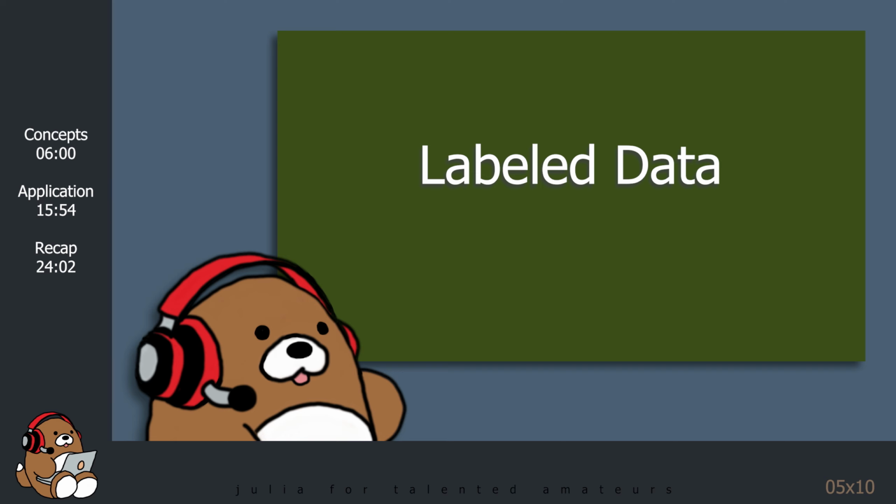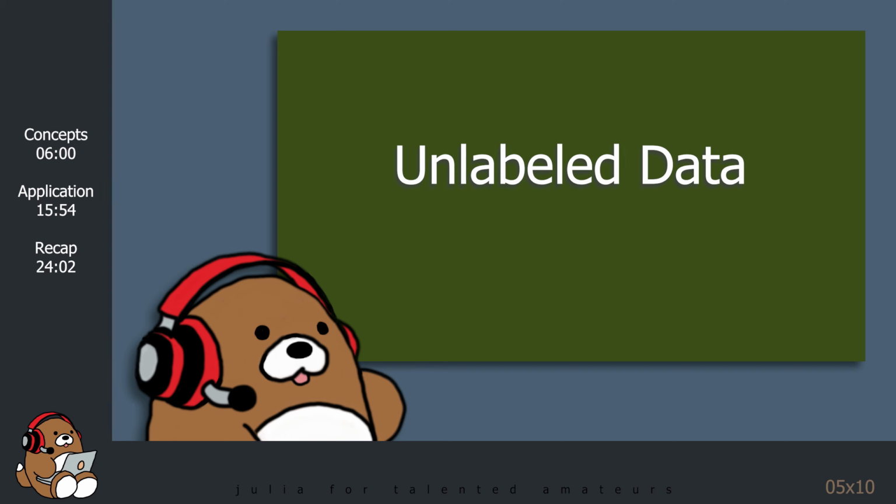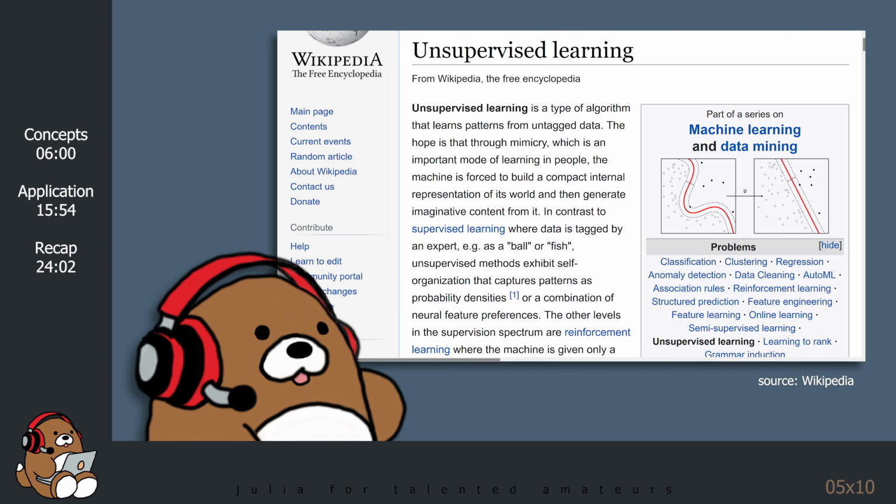that can make predictions. But a lot of data, if not most of the data in the world, is unlabeled data. So while supervised learning may be very impressive, it's no good unless someone goes through the trouble of labeling all of that data, which may not be practical for large datasets. This is where unsupervised learning comes in.